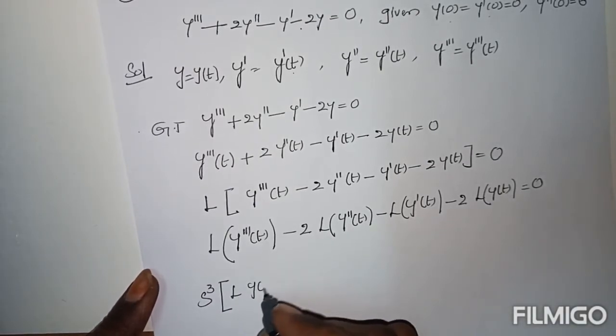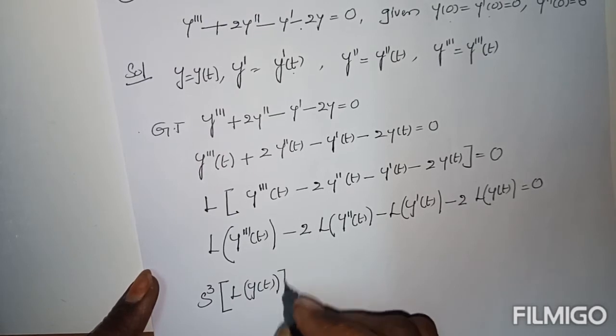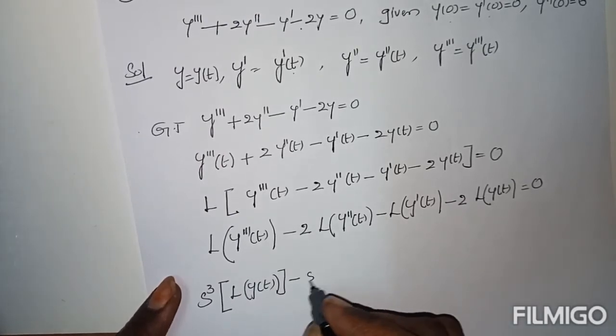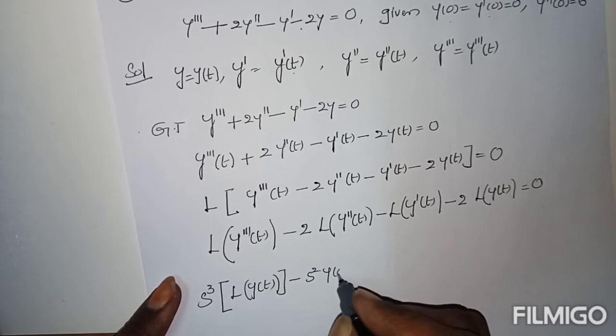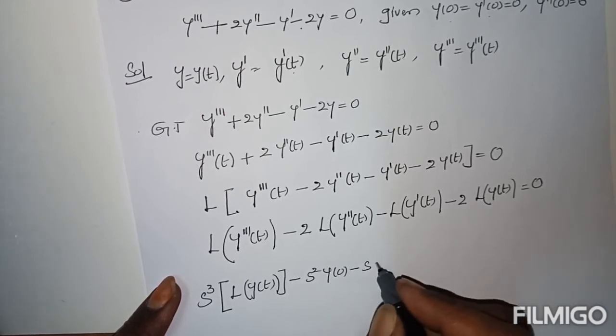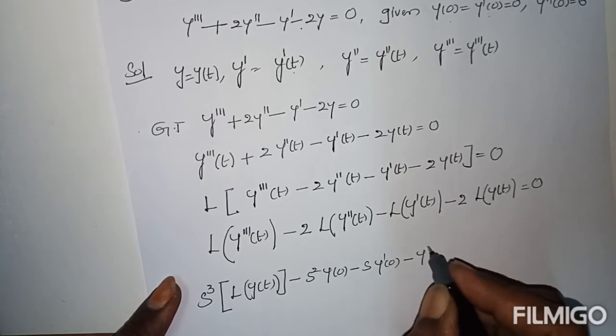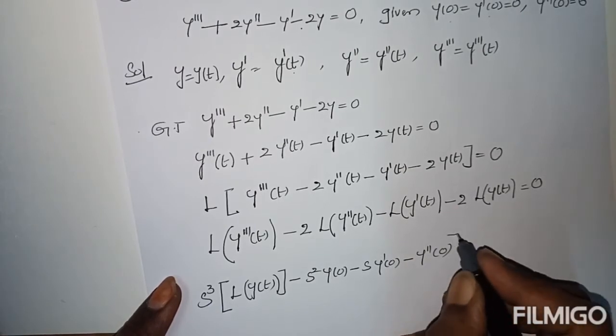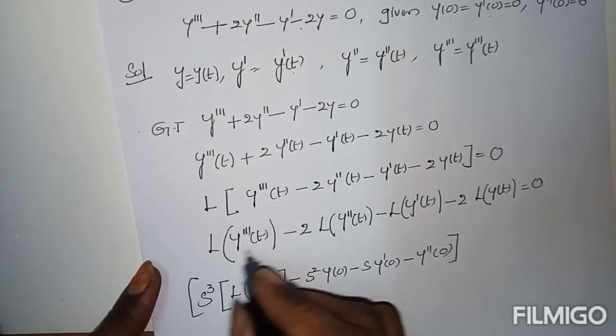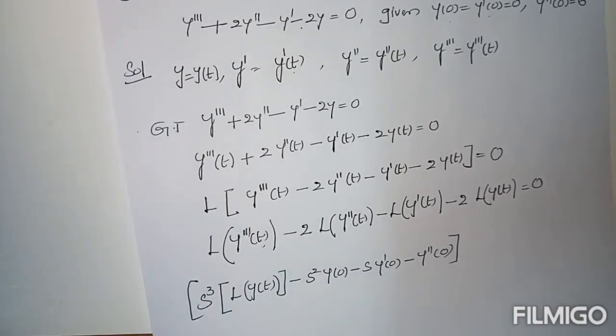L of y of t minus s square into y of 0, s into y dash of 0, minus y double dash of 0. This is the complete formula of L of y triple dash of t.